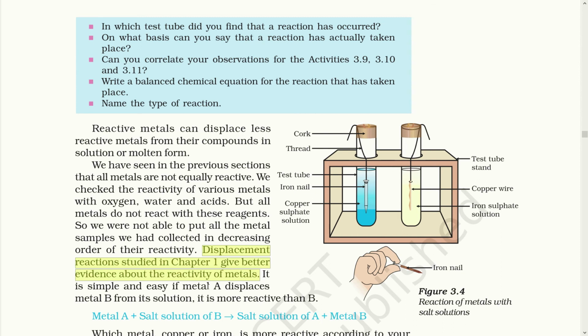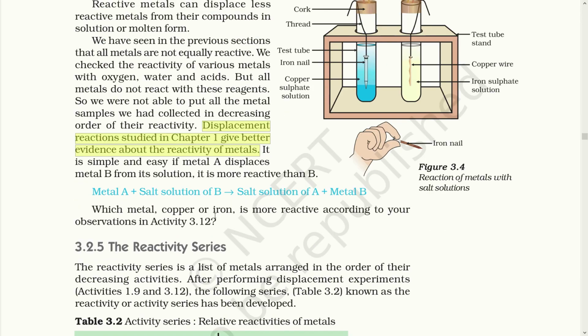If metal A displaces metal B from the solution, it is more reactive than B. Metal A plus salt of B gives salt of A plus metal B. The reaction would be something like this. So this is the metal copper, which is less reactive than iron, and so copper does not show any reaction in the second test tube, while iron definitely shows reaction in the first test tube.